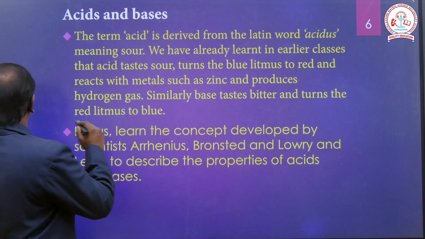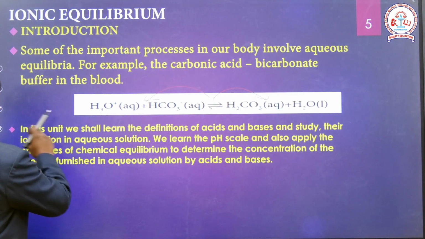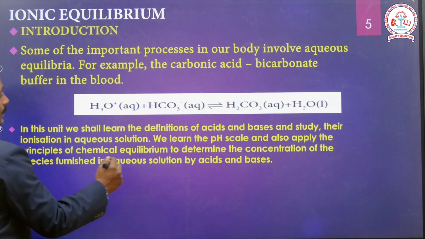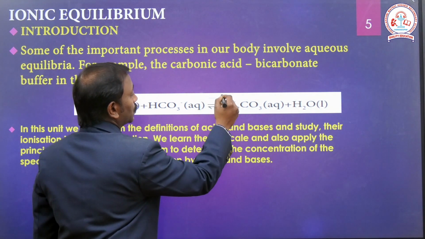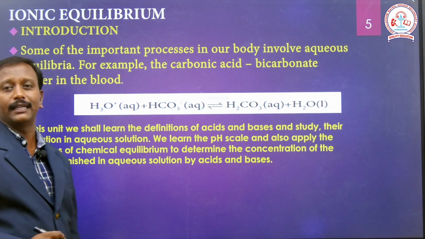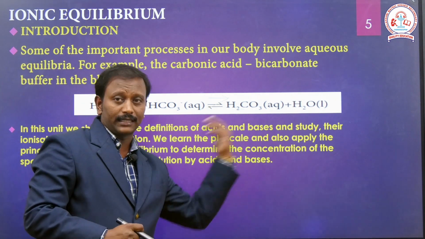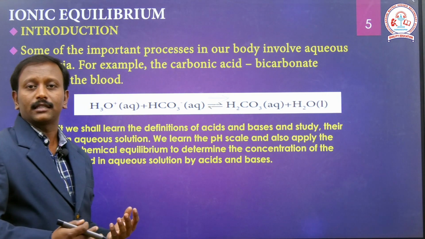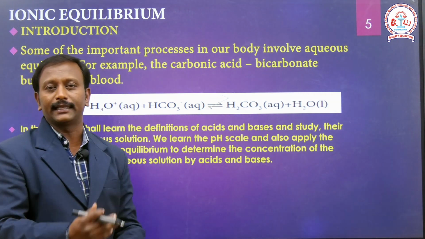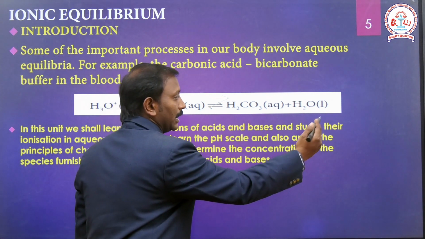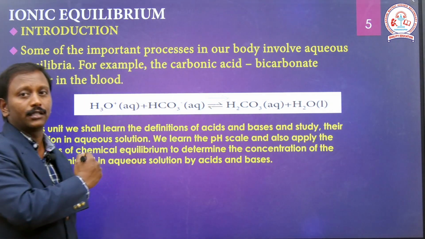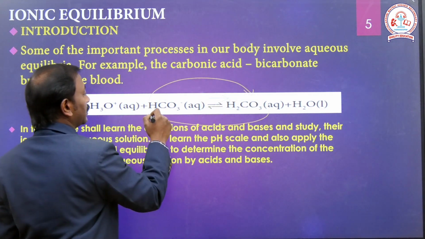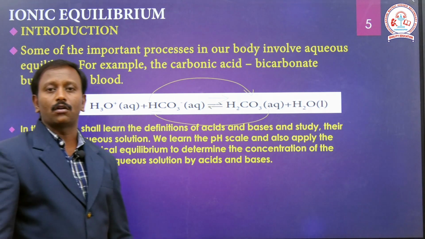You see, students, a single arrow mark indicates that it is not giving the reverse reaction. But in weak reactions or organic reactions, mostly it comes back to the reverse side. Reverse side means the reactants give the products, and again the products give back the reactants. This kind of manner is called equilibrium nature.